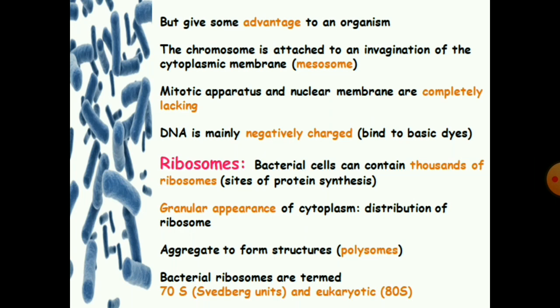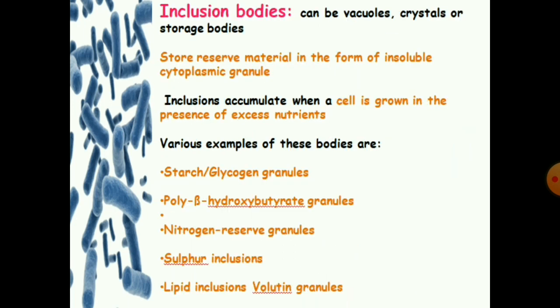Next is the ribosome. A bacterial cell can contain thousands of ribosomes, which are the site of protein synthesis. The granular appearance of the cytoplasm is due to the distribution of the ribosomes. They aggregate to form structures called polysomes. Bacterial ribosomes are termed 70S and eukaryotic ribosomes are 80S.